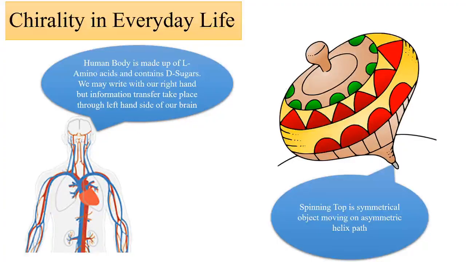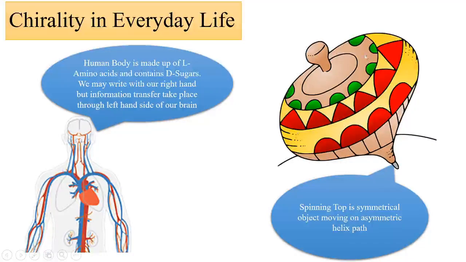If you're a right-handed person, you can write with your right hand only. If you try to write with your left hand, it is very difficult. If you are left-handed, you can write with your left hand only, and it is difficult to write with your right hand. That means the two hands, though they look symmetric and are the same structure-wise, have different efficiencies. Like this, there are some compounds in nature that are identical in structure, but their efficiencies are different.